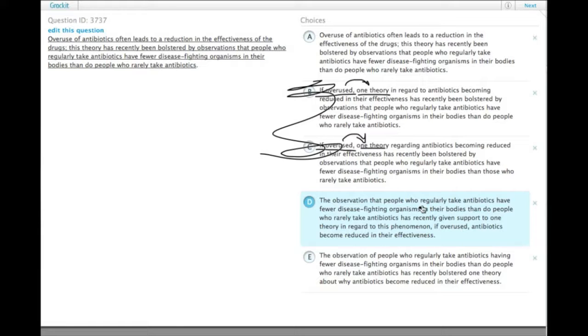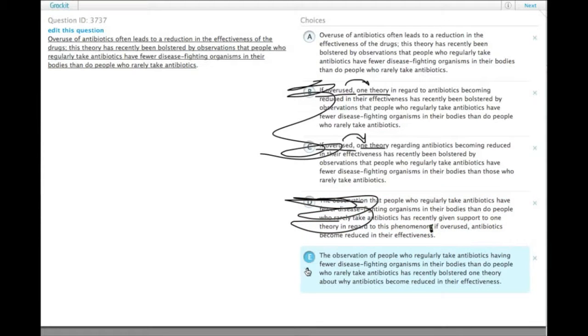Choice D has the observation that people who regularly take antibiotics have fewer disease-fighting organisms in their body than do people who rarely take antibiotics, has recently given support to one theory in regard to this phenomenon, if overused. And so here we would actually really want like a colon, name, to say what that theory is. Since it's not separated out with punctuation, it's much harder to read. Choice D, let's get rid of that.